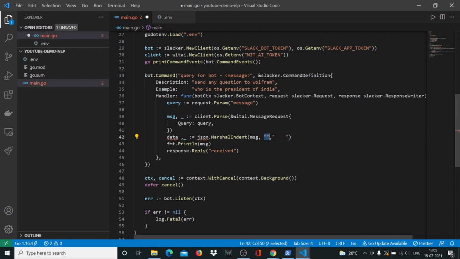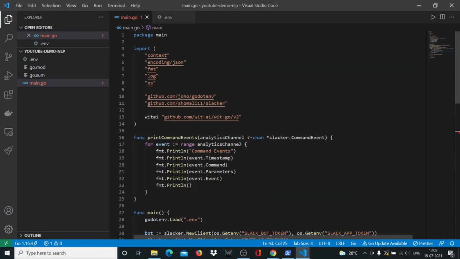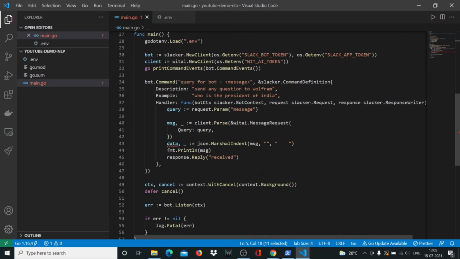If you've seen JSON objects, you'll see that all of the key value pairs are covered in these double inverted commas. So that's what the indent function does. So JSON is giving a squiggly line here. If I hit Control S, then it should give me the encoding.json package. Yes, so I get that. There's only one error left, which is data, which is basically saying that I'm not using data.